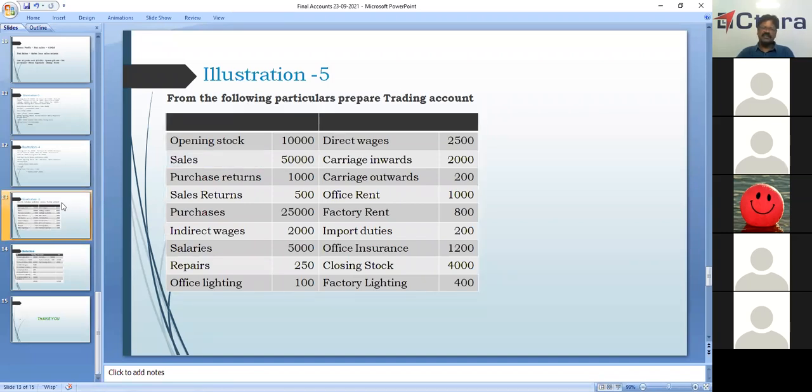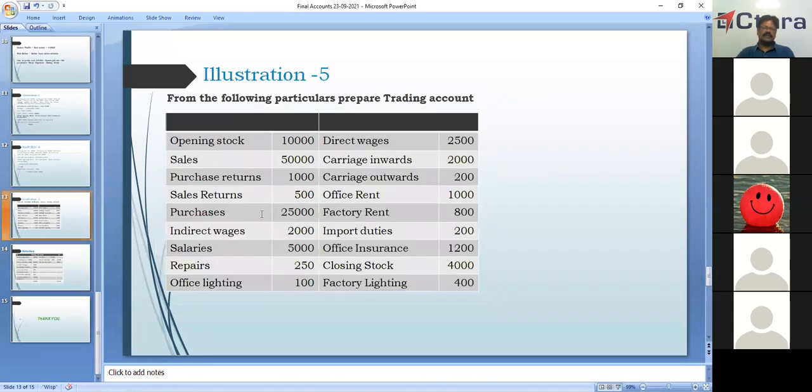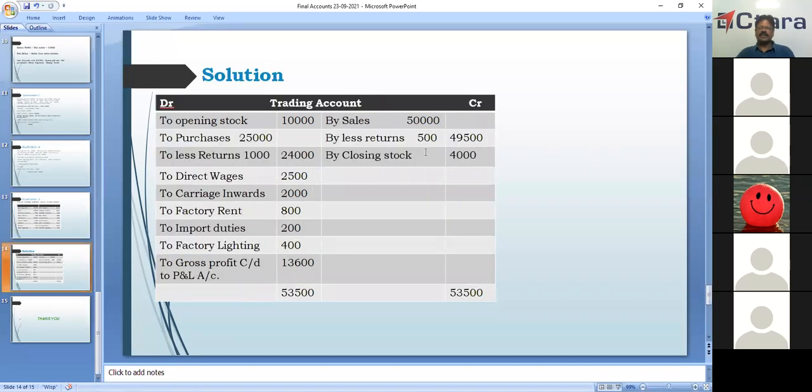Sales, 50,000. In the column I put 50,000. And then we have sales returns. Sales returns, how much? We have 500. 50,000 minus 500 is 49,500. Net sales are 49,500.